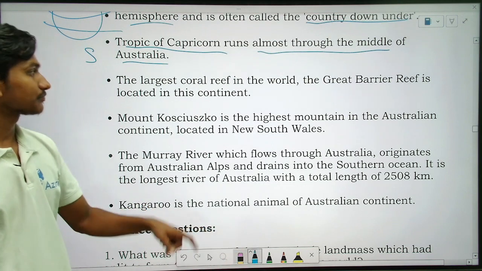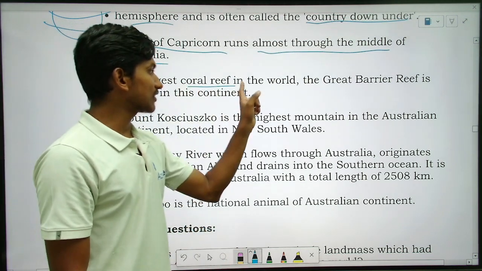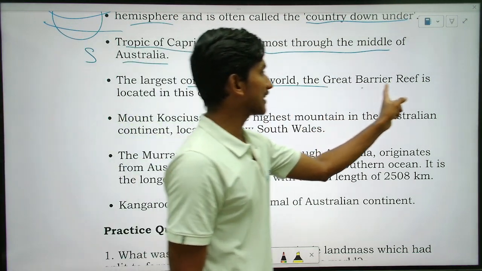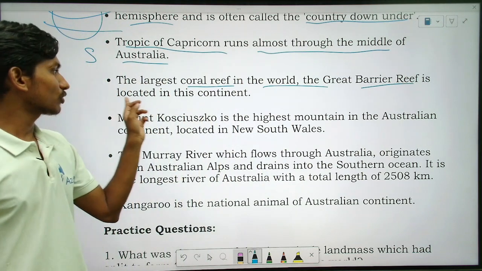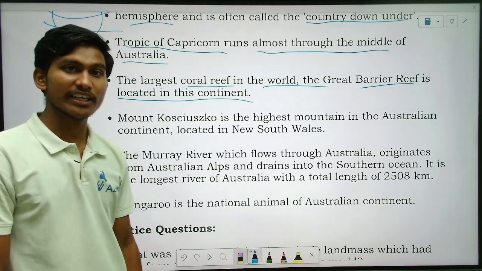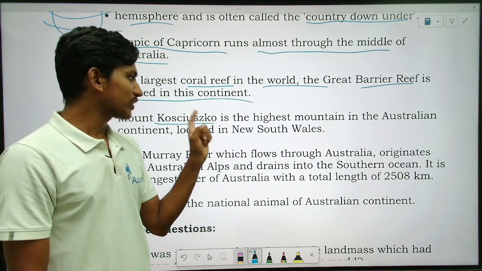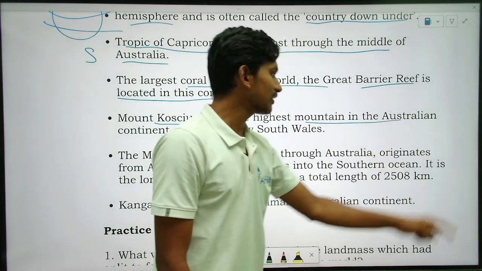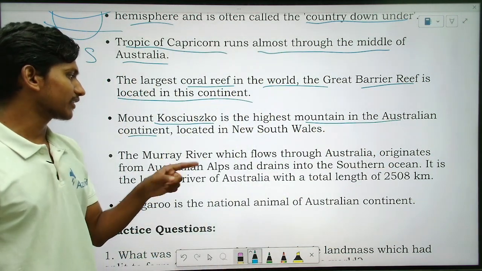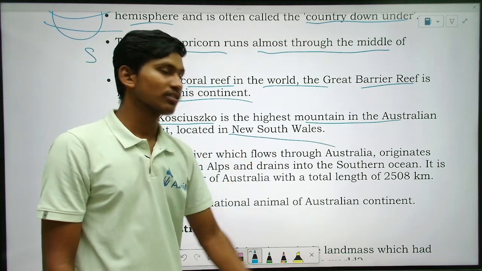So see the next points. Here, the largest coral reef in the world, the Great Barrier Reef, is located in this continent. Okay. So Mount Kosciuszko is the highest mountain in the Australian continent, located in New South Wales.